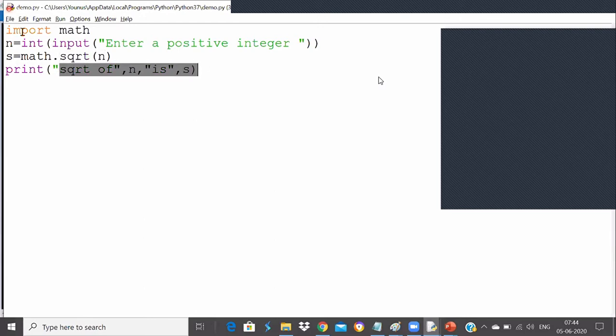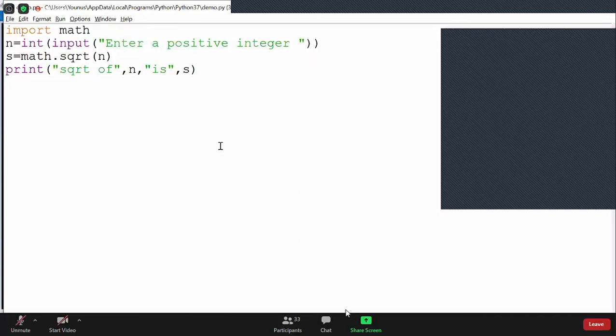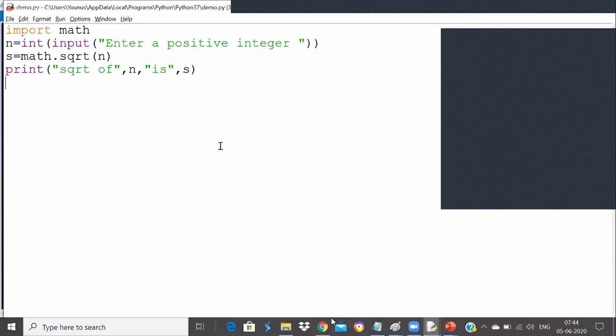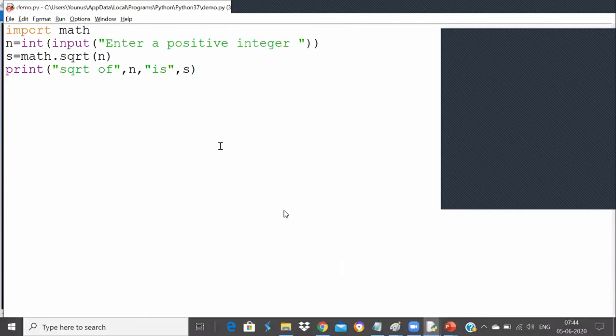Okay, please confirm, is this program clear for everyone? Any questions for this program? So what we learned in this program is how to import any module and how to use functions. We also learned how to check a module, what functions are available in it, and how to explore a function. If you want to know the name of the function, what arguments it takes and what it returns, you can explore the function with help.